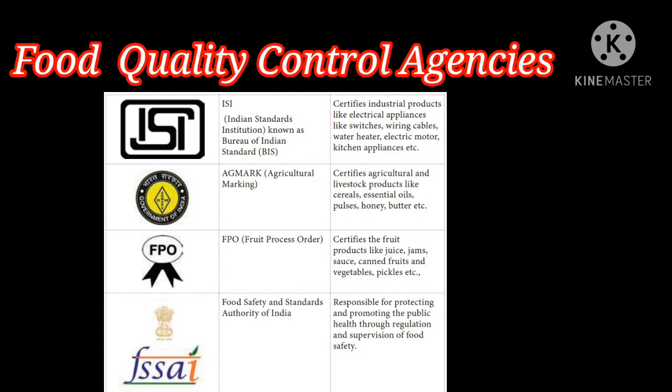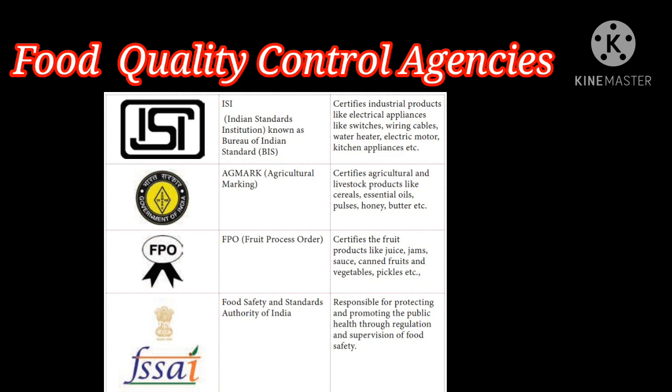How to find out whether the food is good or bad? For that, the government arranged food quality control. Let us see the food quality control agencies, their standardized marks and roles in food safety.